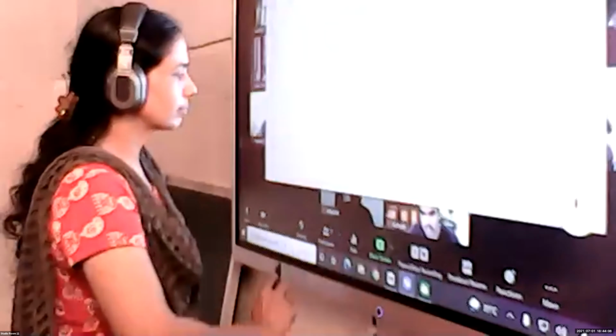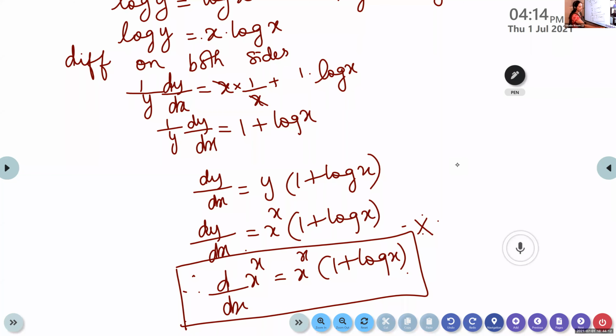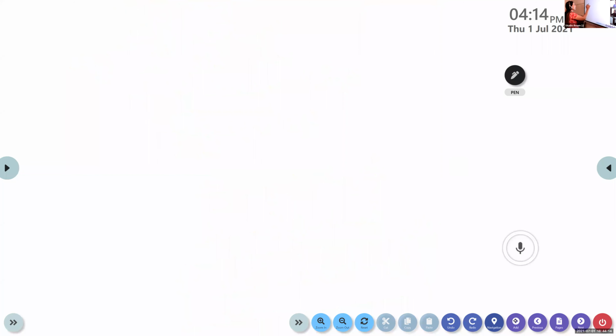Write the next one. Find the derivative of x raised to sine x. Find the derivative of x raised to sine x. How to do this? Naurin, tell me, how will you do this?